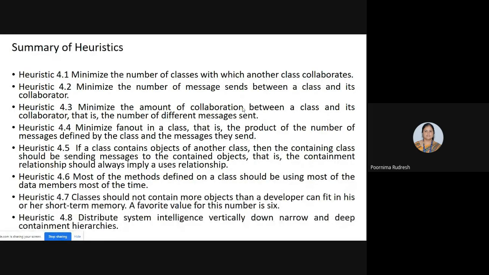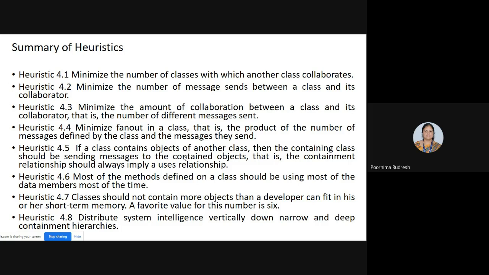Next, heuristic 4.5 says that if a class contains objects of another class, then the containing class should be sending messages to the contained objects. That is, the containment relationship should always imply a uses relationship. For this, I explained in the previous class the ATM machine, which consists of 3 objects: card reader, display, and keypad, where the ATM machine is the containing class and the objects are card reader, keypad, and display.